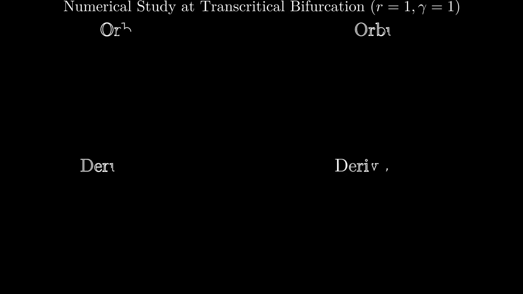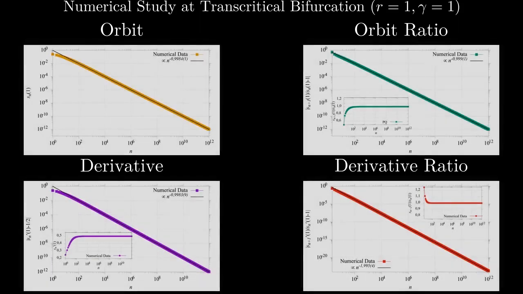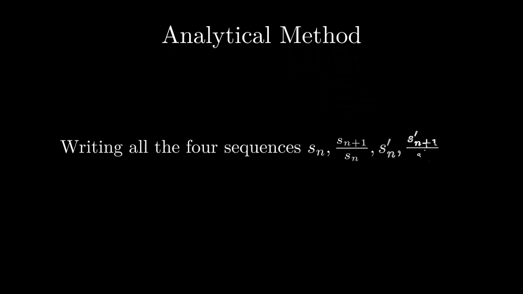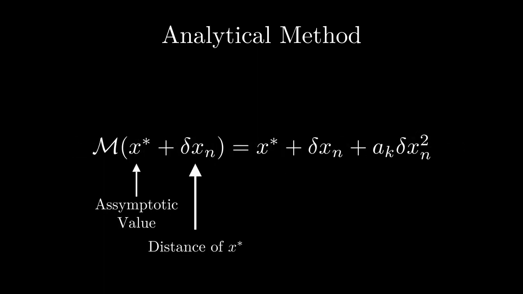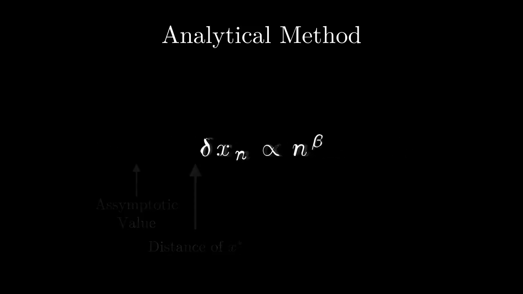We then studied numerically the asymptotic behavior of these sequences and discovered that the approximation of all these four sequences towards the asymptotic value is governed by power laws, with the exponents labeled as theta for the orbits, omega for the orbit ratio, phi for the derivative, and tau for the derivative ratio. We also adapt an analytical method for obtaining each of the four exponents from literature. It varies for some bifurcation points and sequences, but in general it consists in writing each of the sequences as a map itself and describing through series expansions the behavior close to the asymptotic values, where the exponents come naturally.